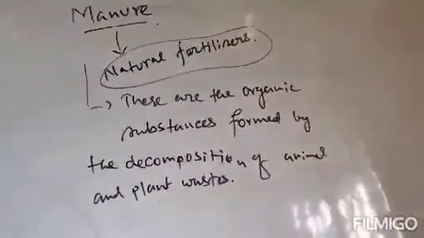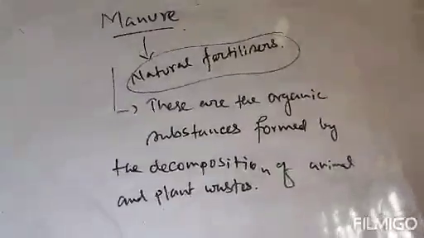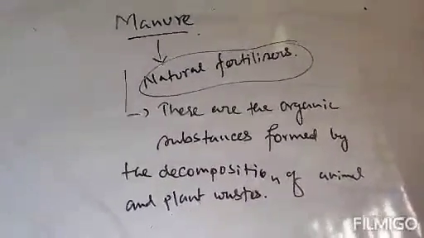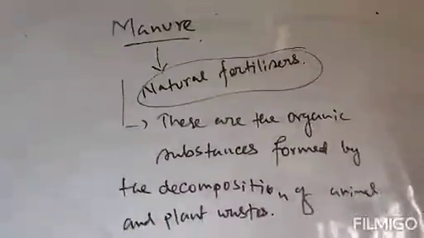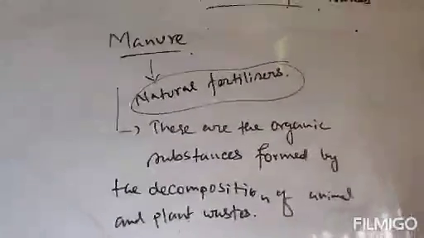Clear? Now, this manure or natural fertilizer can be classified into two types based on the type of biological material used.